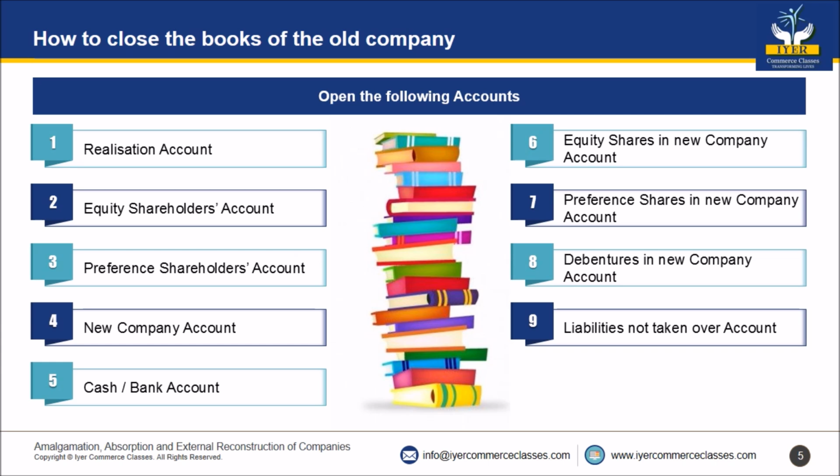If the new company takes over all the liabilities, then no account will be opened for them. You will be opening a separate account for liabilities only if that particular liability is not taken over by the new company.